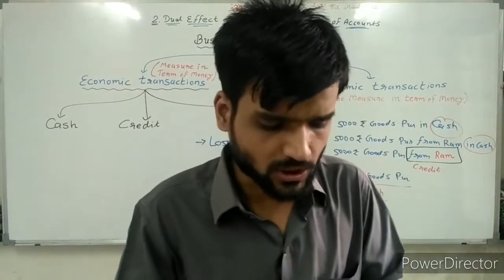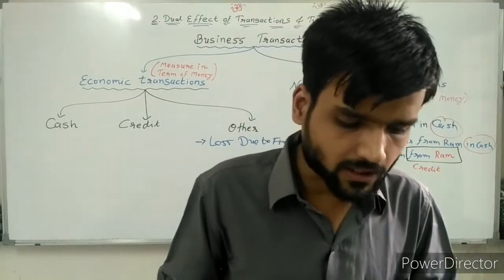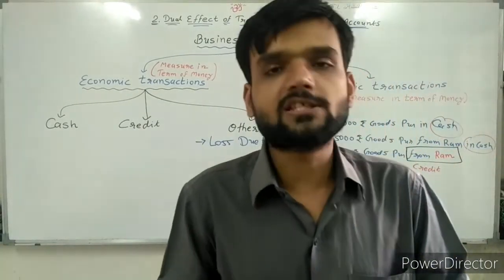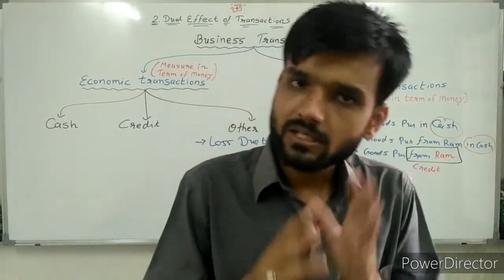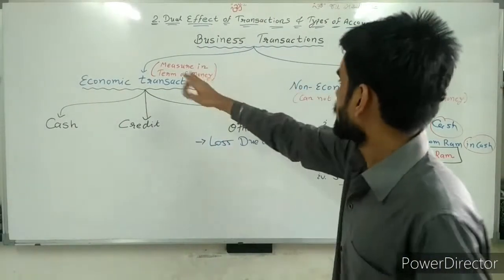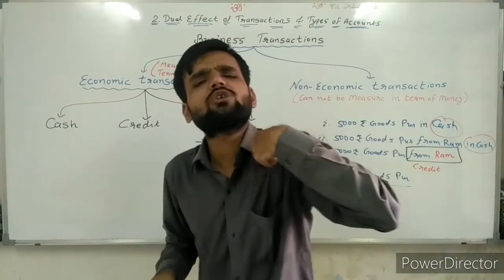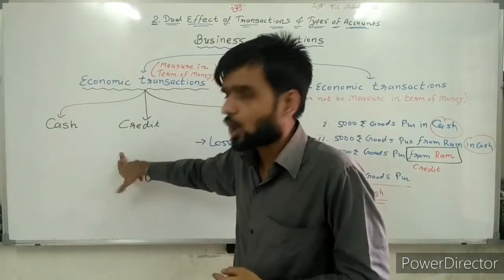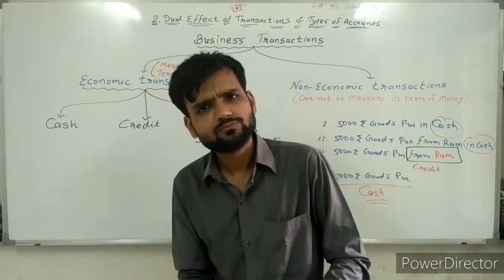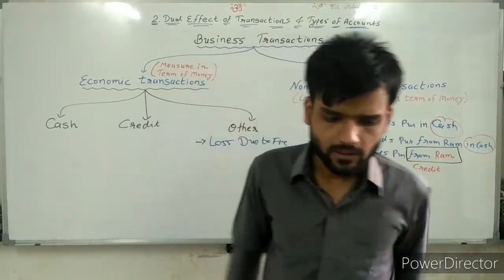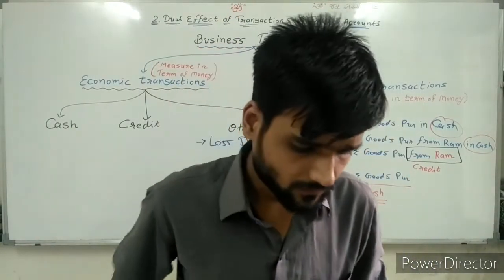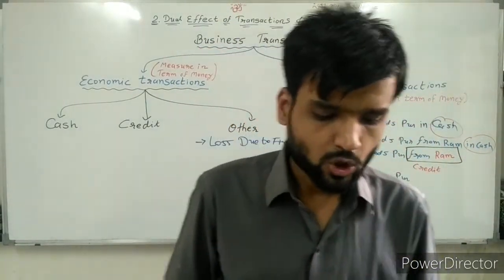So reading illustration number 1. Describe whether the following transactions are economic or non-economic transactions and clarify the reason for it. Now here only one question is given: it's economic or non-economic. But what we are doing, we are going ahead also: it's cash, credit or other. That we will also do. So reading, and you are thinking, then I will give you the answer. So the first one: asset purchase for rupees 10,000.